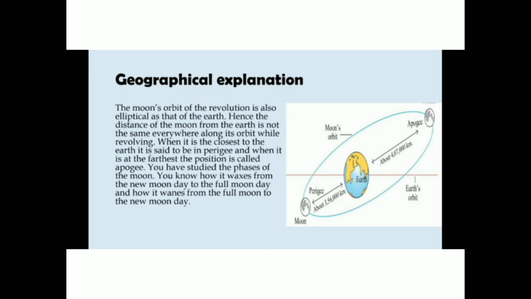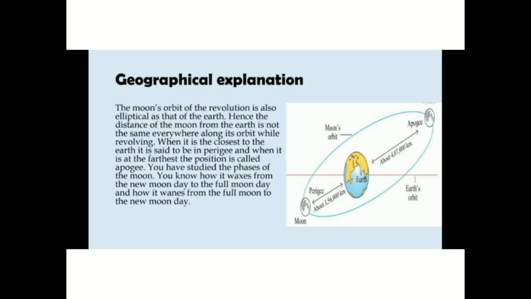In the perigee condition, the distance is about 3,56,000 kilometres, and in the apogee condition about 4,07,000 kilometres. Approximately, it is given.